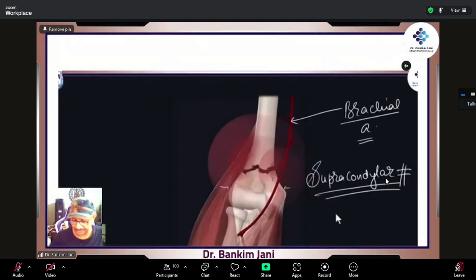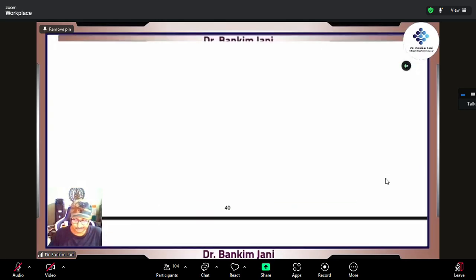Here is the brachial artery as it is coming from the top. This is the supracondylar fracture. The fracture is occurring just above the condyle, and this is the commonest site from where the brachial artery can be damaged. If it is not taken proper care of, then obviously it will lead to major complications, what we saw above. So, supracondylar fracture.